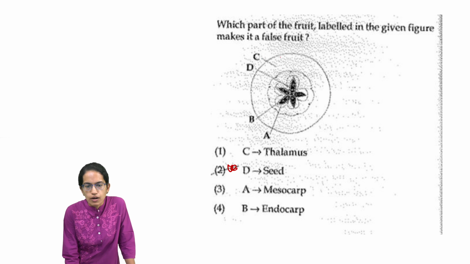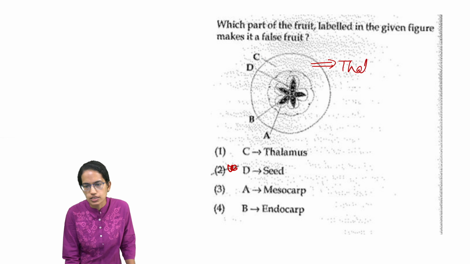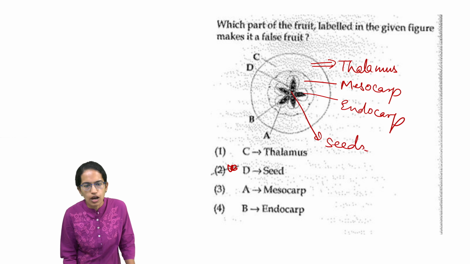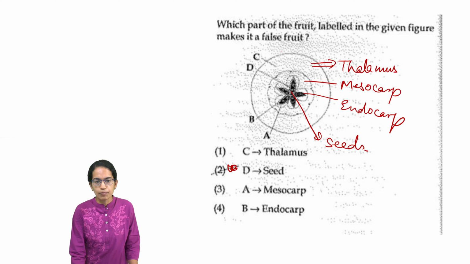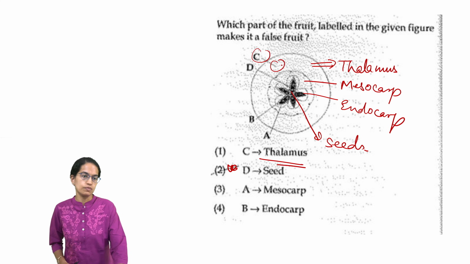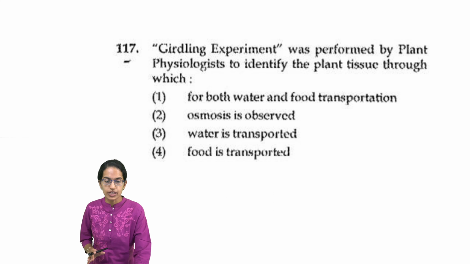So this is just the paper that we have received. Now this is a diagram of a false fruit. The outermost layer, as you can see, is the thalamus, then is the mesocarp, followed by the endocarp, and inside are the seeds. Which of the following is labeled correctly? So, C is labeled correctly, which is the thalamus. So, this is one kind of question which is diagram based, and diagram based concepts are very important.